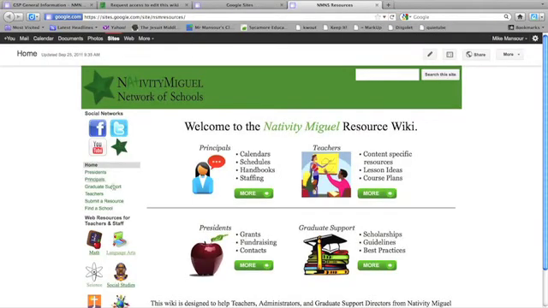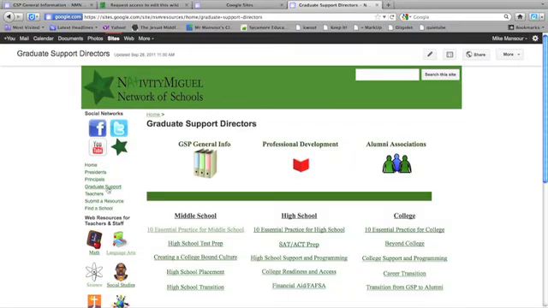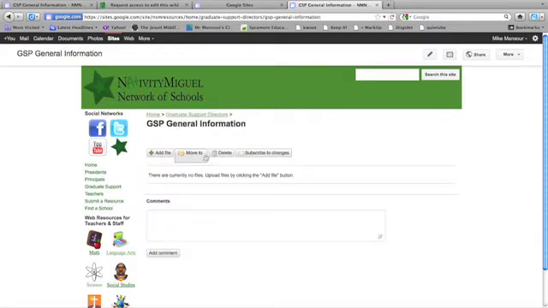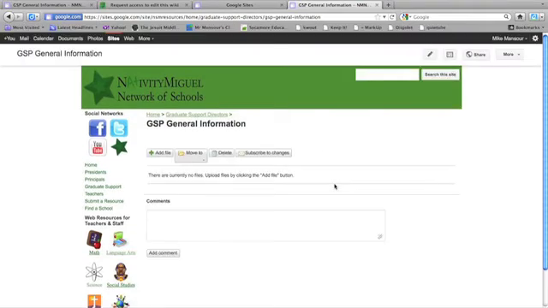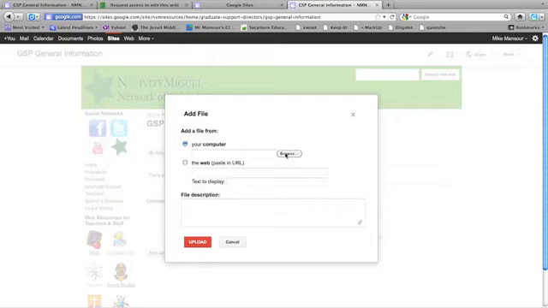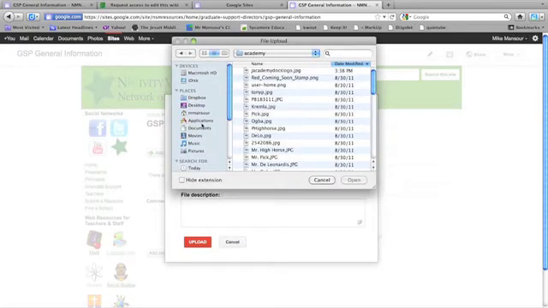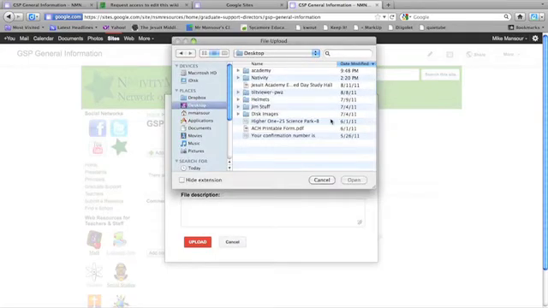Now when I go to the graduate support page and I then click on GSP General Info, it shows me this, which wasn't there before. So here's what it looked like before, and here's what it looks like now when I have logged in under my Google account. So I can click Add File here. I can browse files, or I can just paste in the URL of a file from the web. In this case, I'm going to click Browse. I'm going to find something that's on my desktop here.